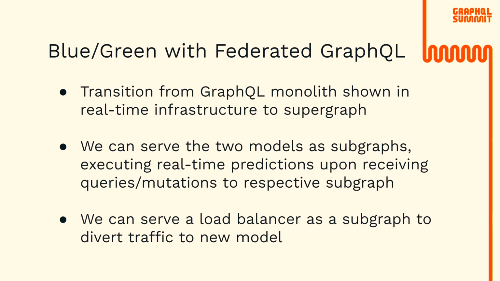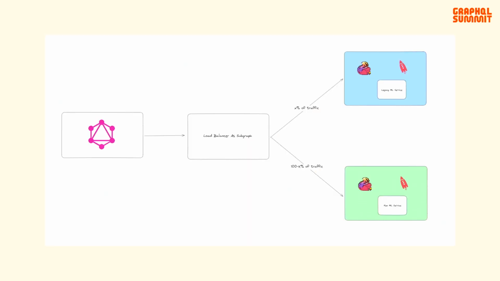Then we can serve a load balancer as a subgraph in the middle, and any request to our subgraph, or ML, can instead be routed to our load balancer. In our load balancer, we can enable sticky sessions to ensure that a specified percentage of user sessions are directed to the blue environment, while the remaining sessions are routed to our new green environment. So now we can see this infrastructure ahead. Moving forward with this, we can look at the diagram, which now shows a simplified version of our new serving infrastructure. Starting on the left, we now have our GraphQL router, which is the primary entry point for all GraphQL requests.